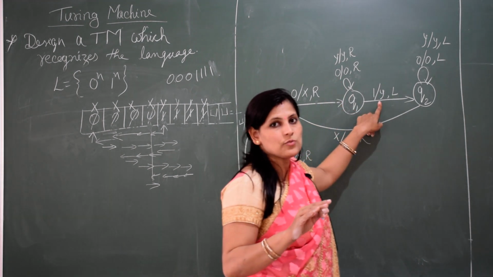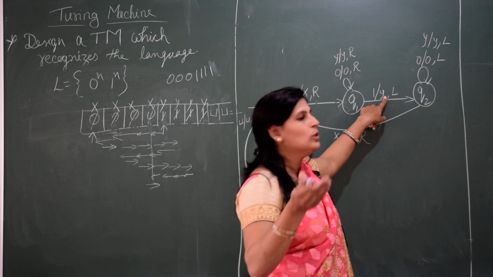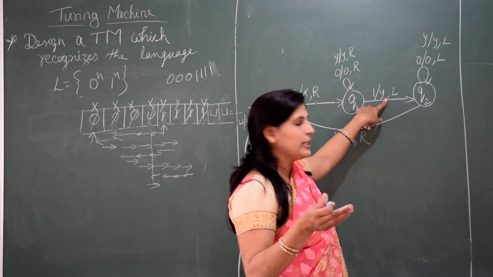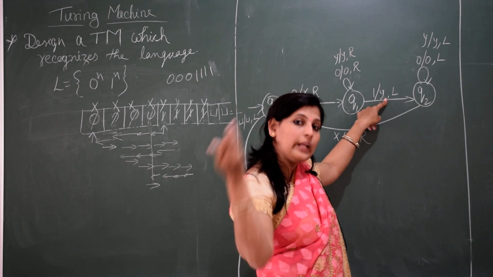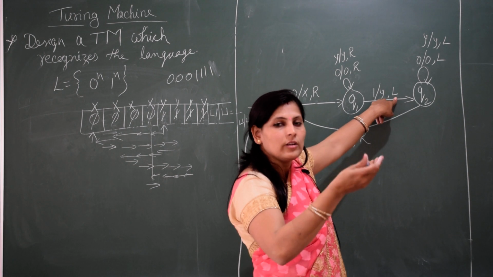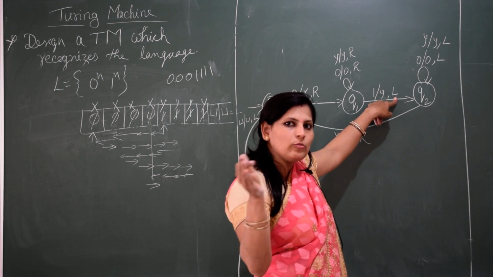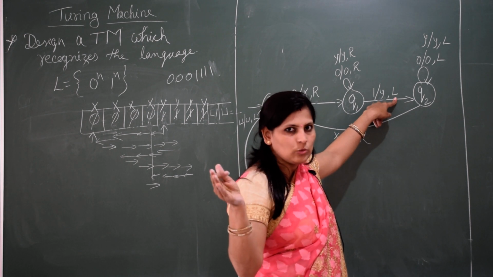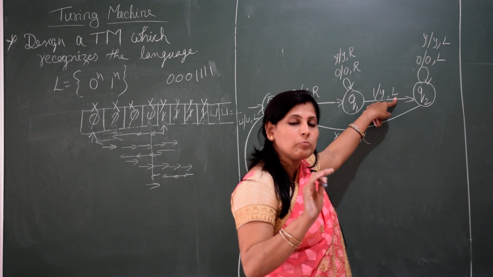Then as soon as we get the first 1, we'll convert it into y. After converting it into y, what do we want? It should go backward, and it should go till where? It should go backward, so it has moved to the left side. Every time it should move one step to the left side. Till where should it move? Till I get my x.